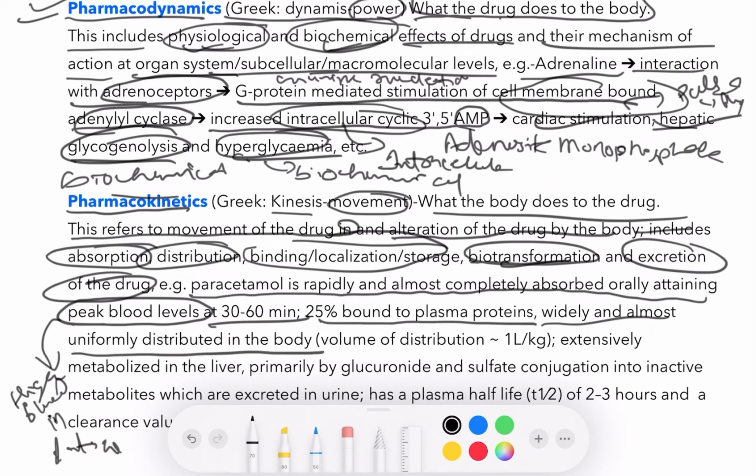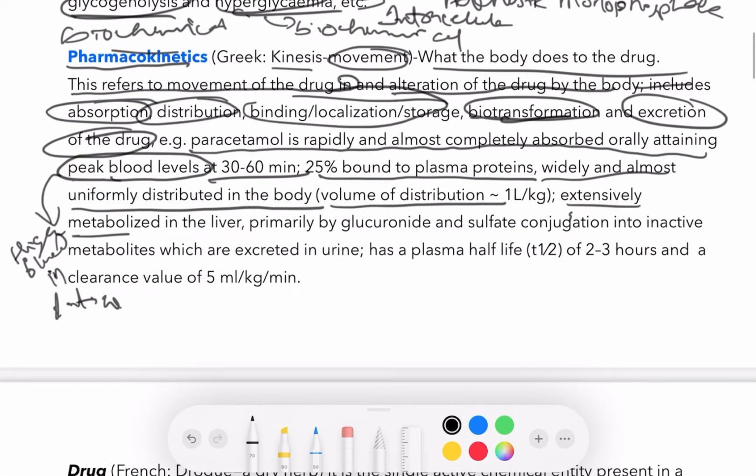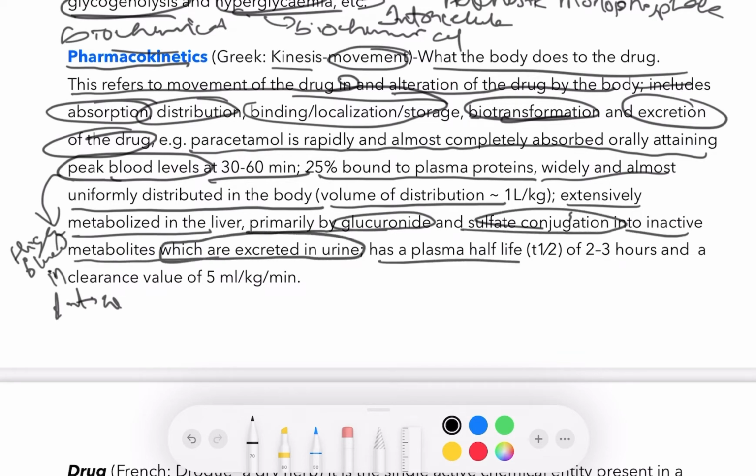So if we talk about paracetamol, it is rapidly and almost completely absorbed orally, and the highest concentration of the drug, that is the peak level, is at about 30 to 60 minutes, and 25% of the paracetamol is bound to plasma protein throughout the body, and the volume of distribution is approximately 1 liter per kg and it is extensively metabolized in the liver. Primarily by glucuronide and sulfate conjugation into inactive metabolites which are excreted in urine, with a half-life of 2 to 3 hours and a clearance value of 5 mg per minute.